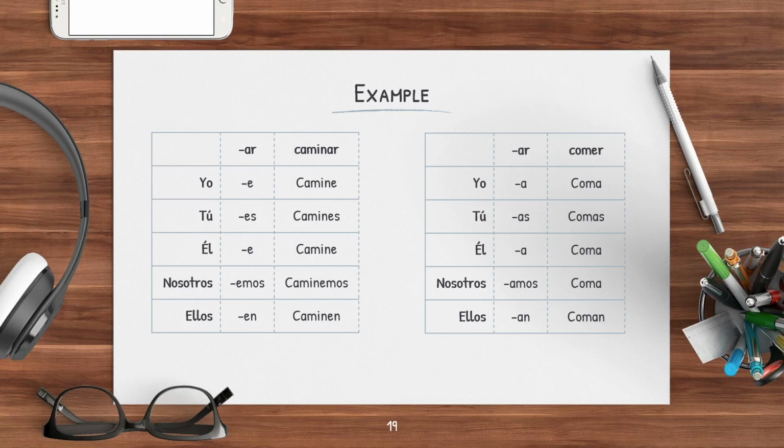Caminar is to walk. So when we conjugate that into the subjunctive, it's going to be yo camine, tú camines, él camine, nosotros caminemos, ellos caminen. And for the ER verb, it should be comer. Okay? So it's kind of like the opposite.